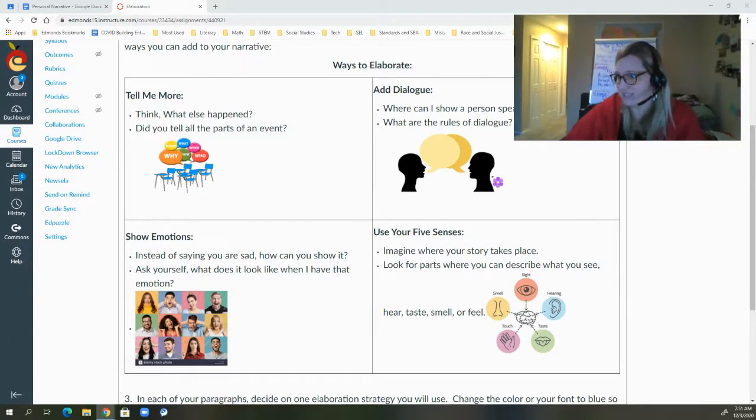For my assignment today, I get to work on elaboration in my personal narrative. You can see that I have up here, there are a couple of different ways to elaborate. Number one, you can tell me more. Maybe there's parts that you left out because in your brain you know what happens, but you have to make sure you say that to your readers.